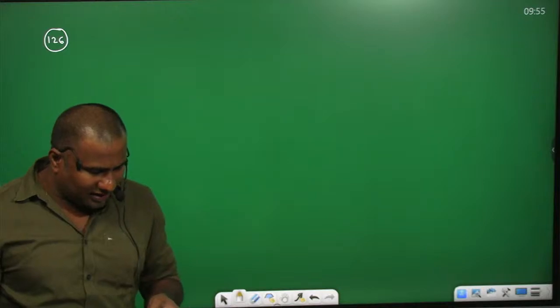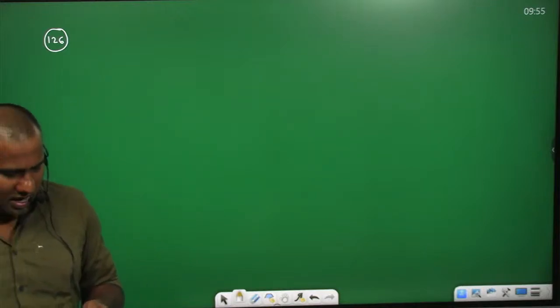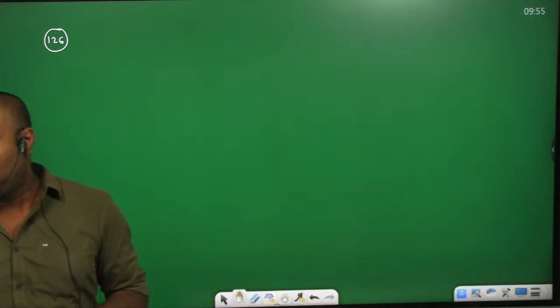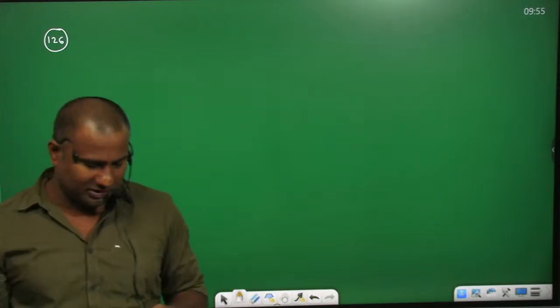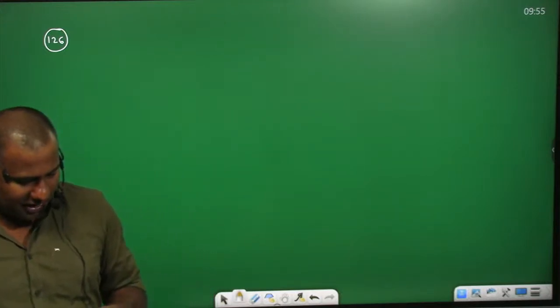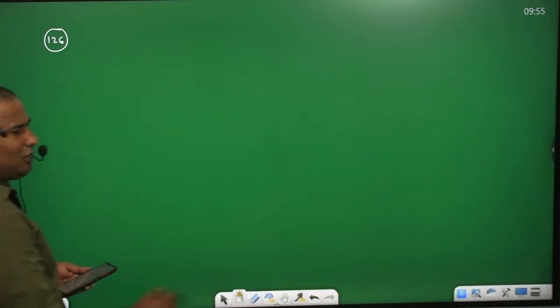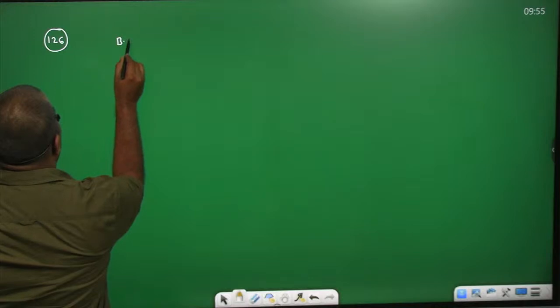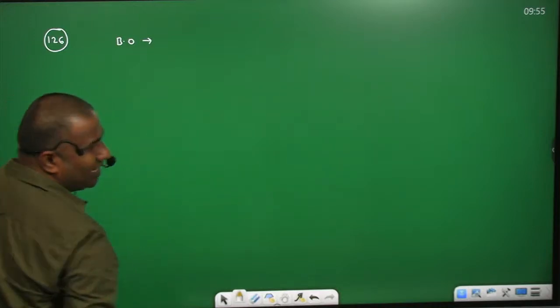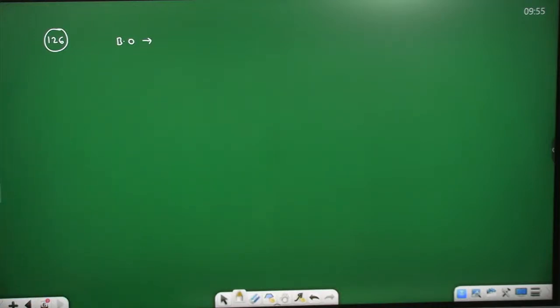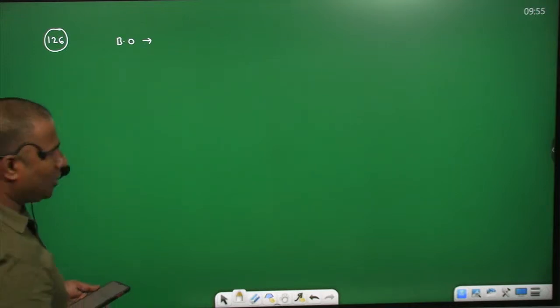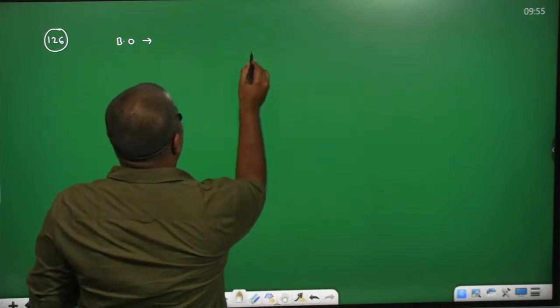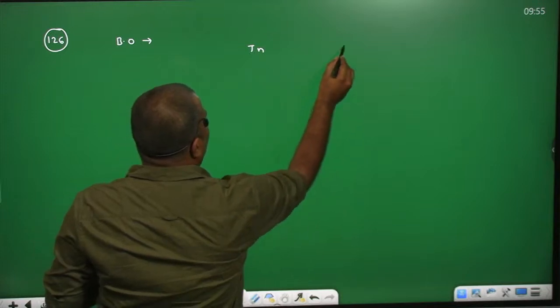Arrange the following species in the decreasing order of their bond orders. He is asking decreasing order of bond orders. One is given NO, the other one is given NO plus, and the other one is given NO minus. To find the bond order, you can find its number of electrons, as we described already within the table you can recollect.